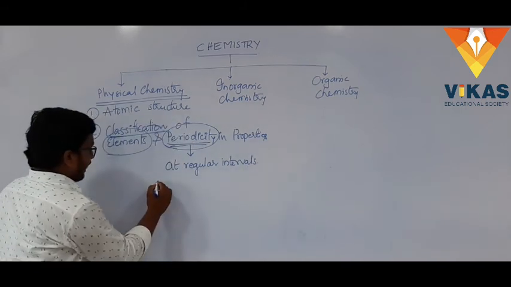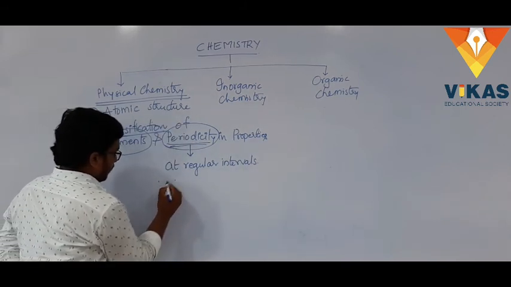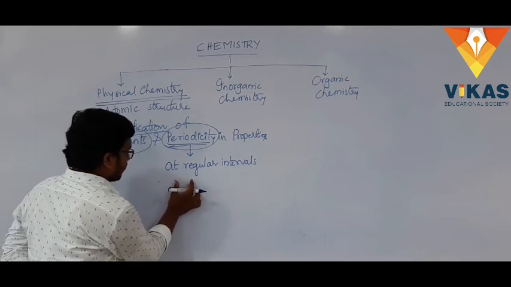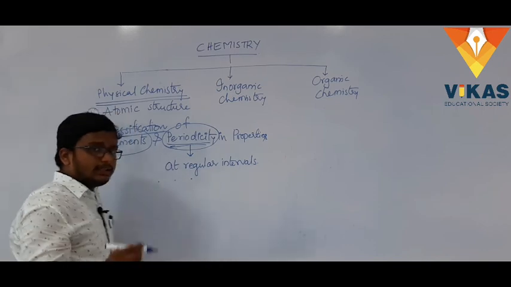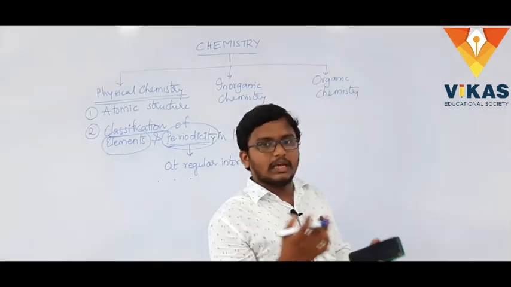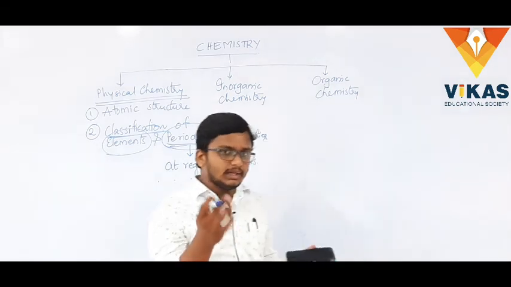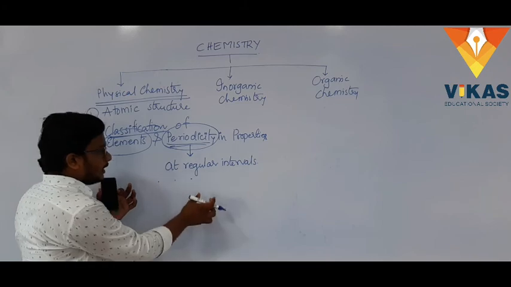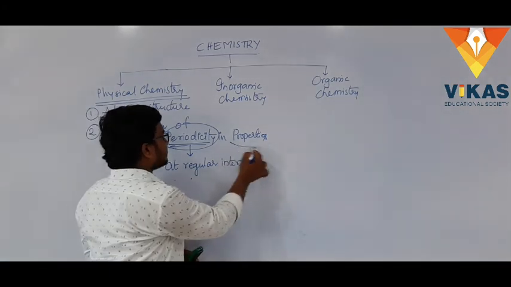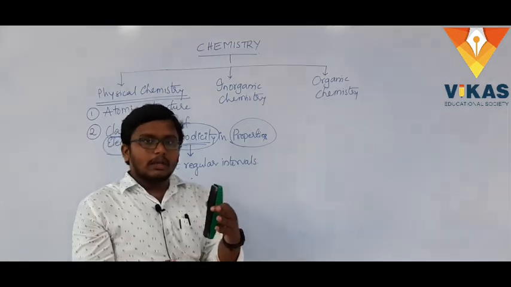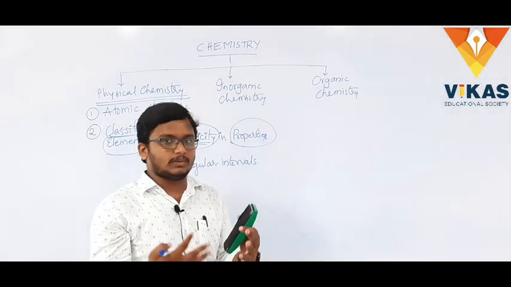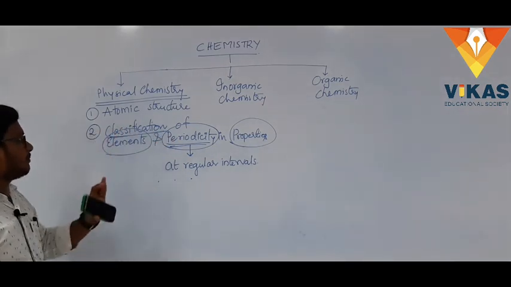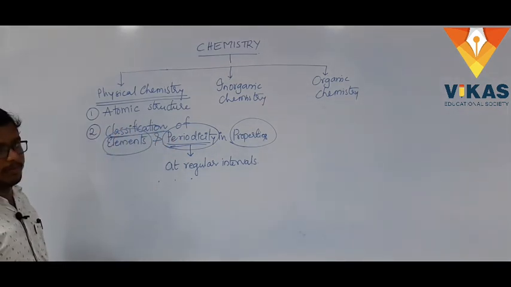For example, I have a dot here, I have a dot here. This is at this much distance, right. At the same distance I have to keep it here. That is a regular interval. I think you have learned something called progressions in 10th class mathematics, right. The similar thing you will have, that means regular intervals. So we'll see some properties of the elements which are having a periodic nature. In this chapter, we will be discussing all these things in the second chapter, classification of elements and periodicity in properties.